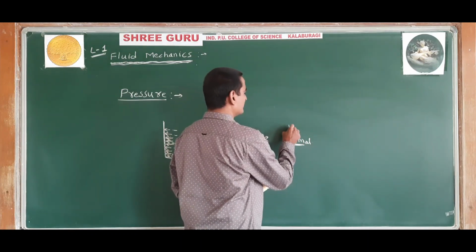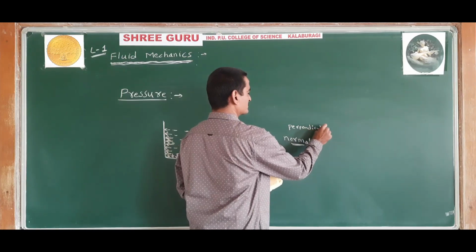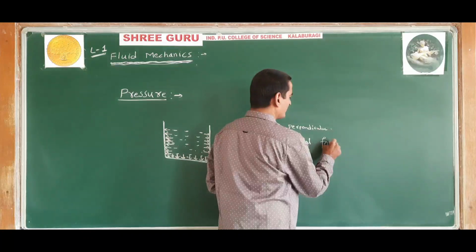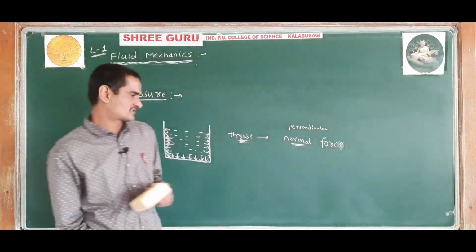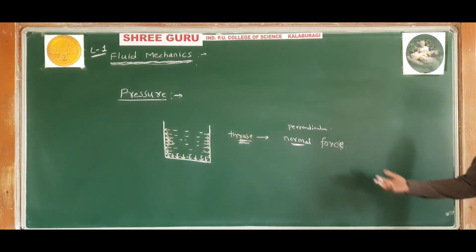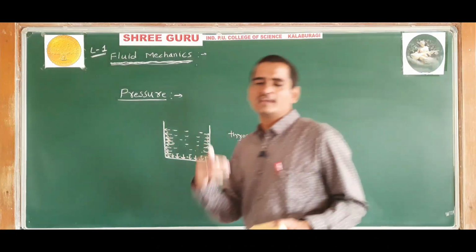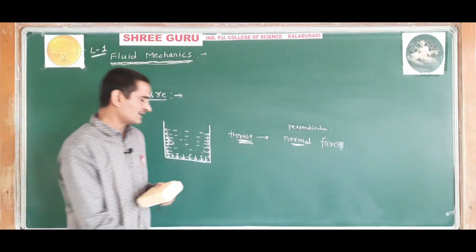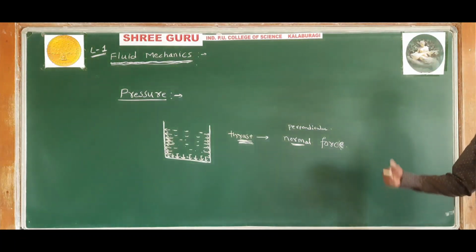The normal force exerted by the liquid at rest on a given surface in contact with it is called thrust.